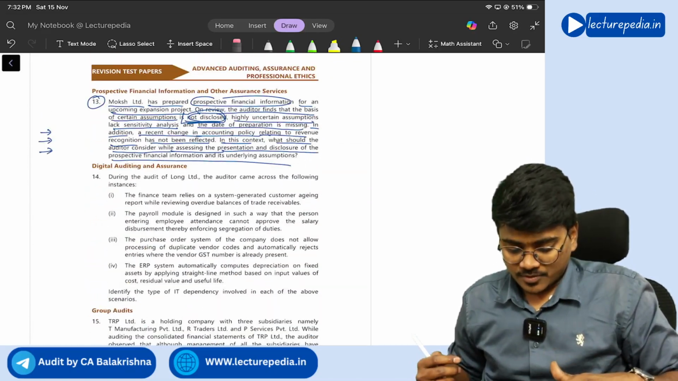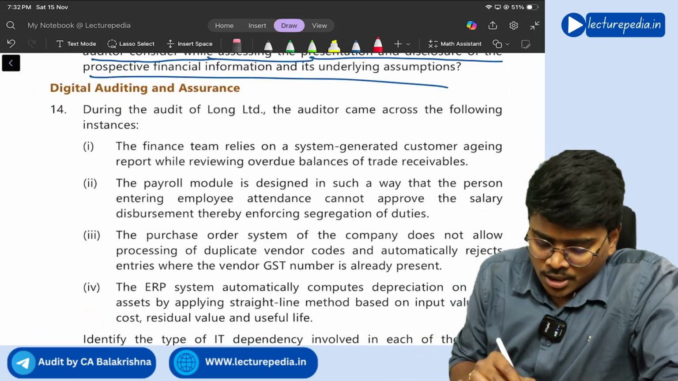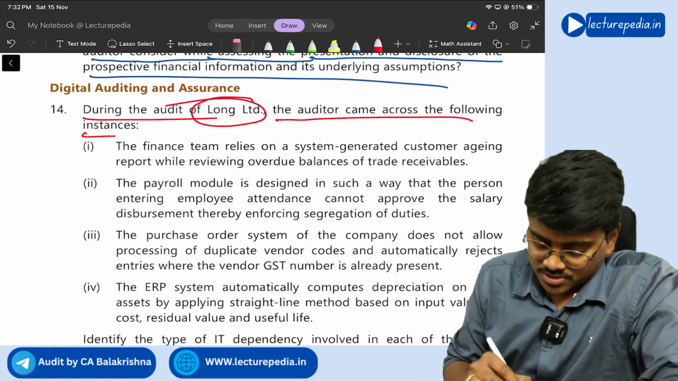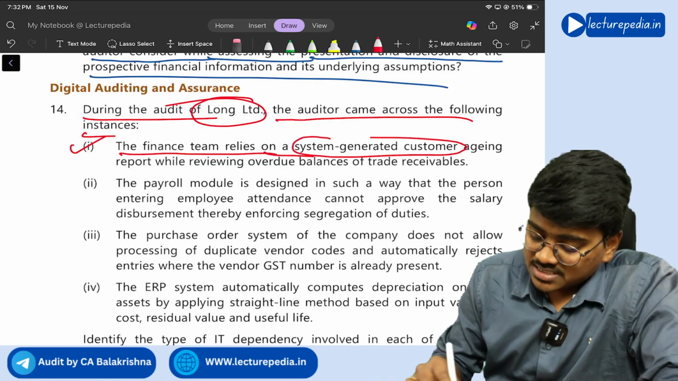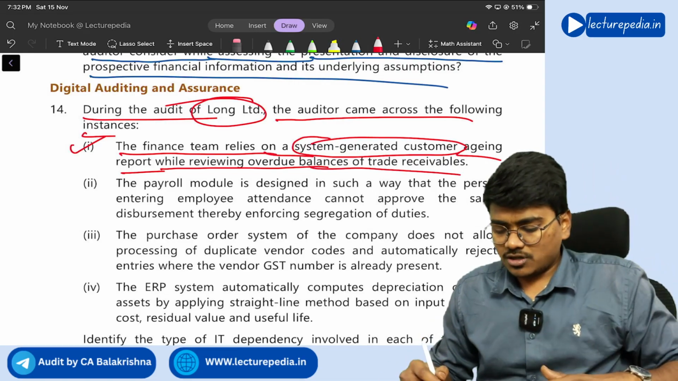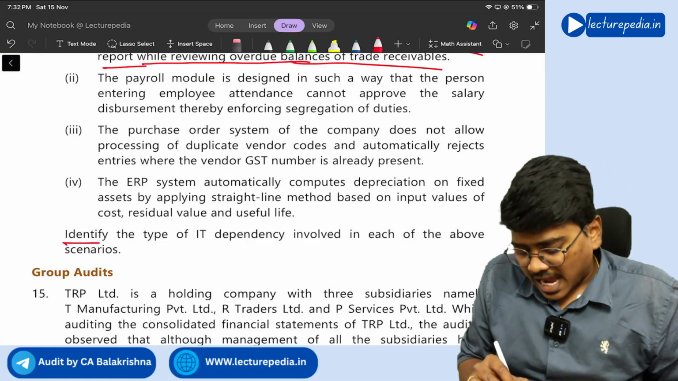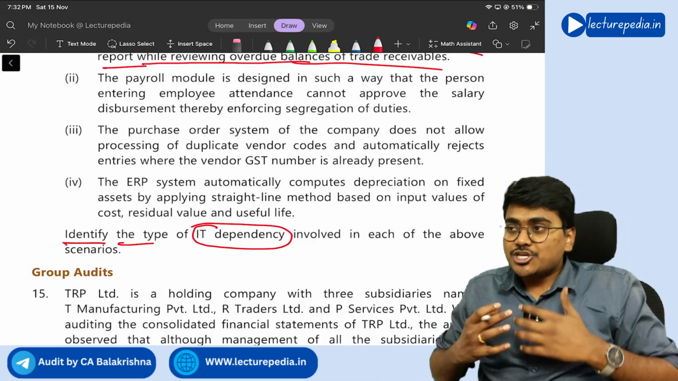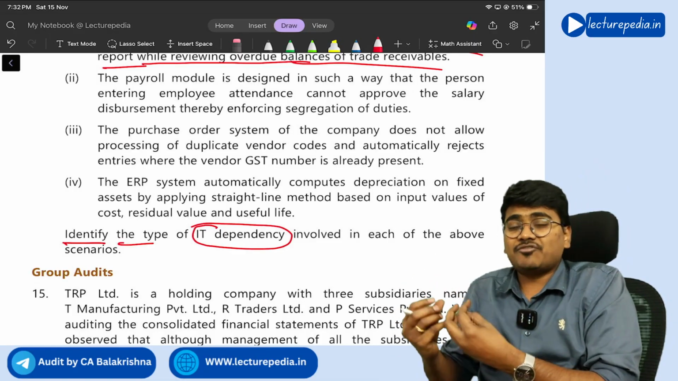Next, question number 14. See, during the audit of Long Limited, the auditor came across the following instances. Finance team relies on system generated customer aging report while reviewing overdue balances of trade receivable. What question are they asking? So in these 4 situations, identify the type of IT dependency. IT dependency means you have depended on the information technology for a particular purpose.